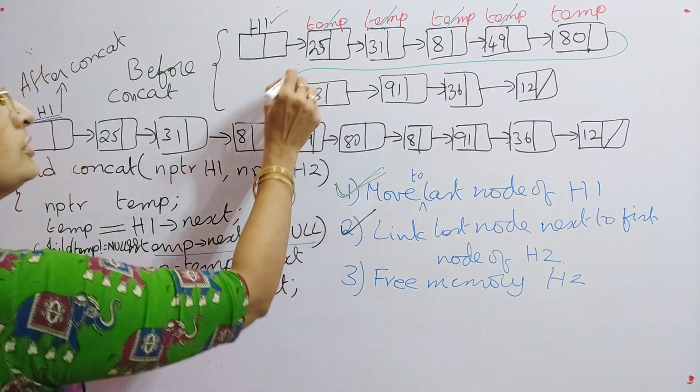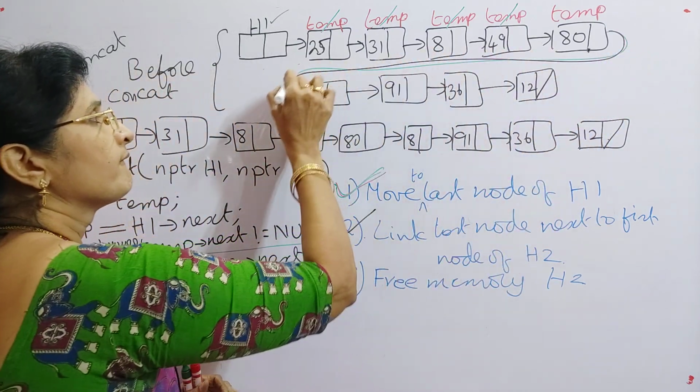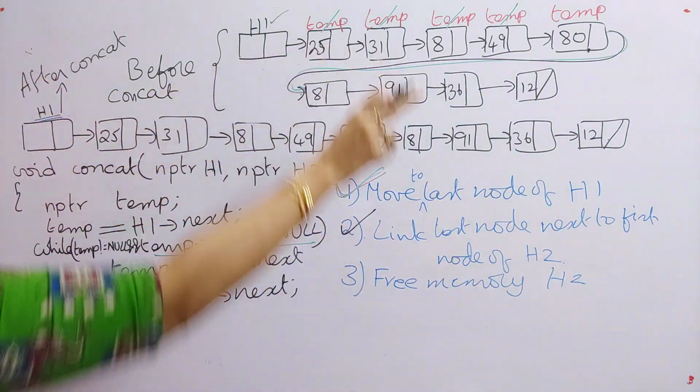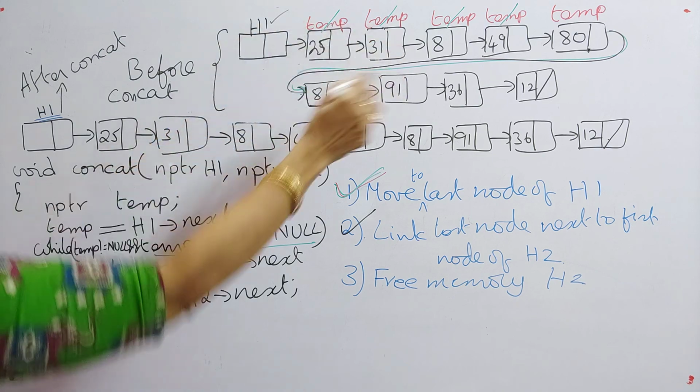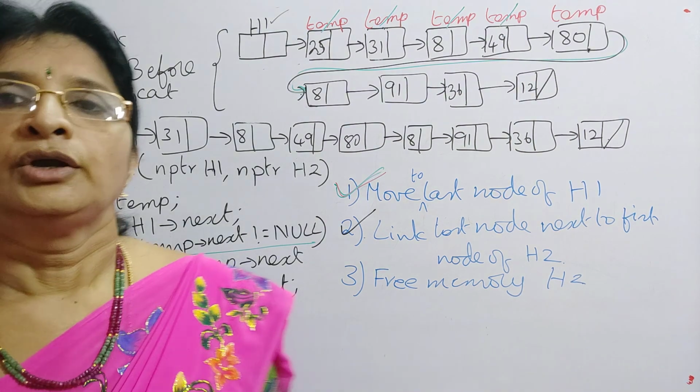So now this link has been created. So now we are having the list like this. This itself has been written like this. So this is the output of our concatenation operation. So with this, the operation is over. So this is the closing of the function. So now after the execution of this function, you will get the list like this. So this is how you can concatenate two lists.